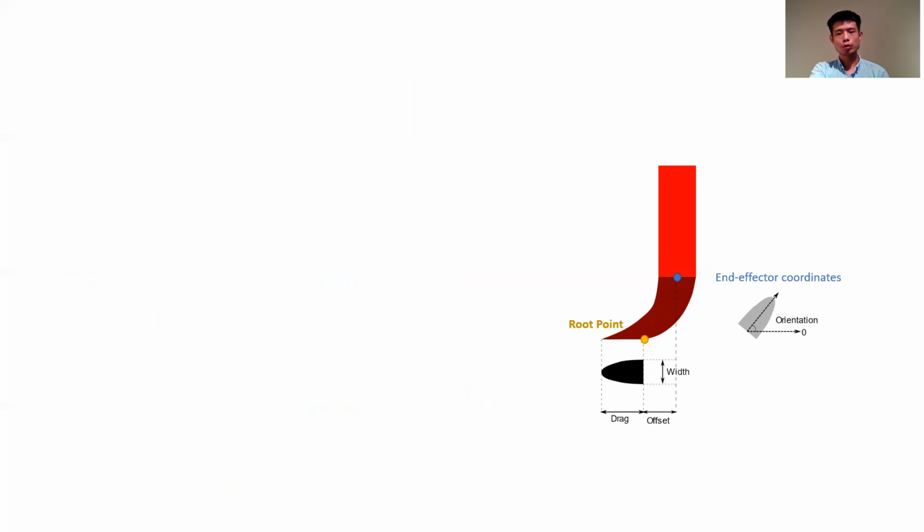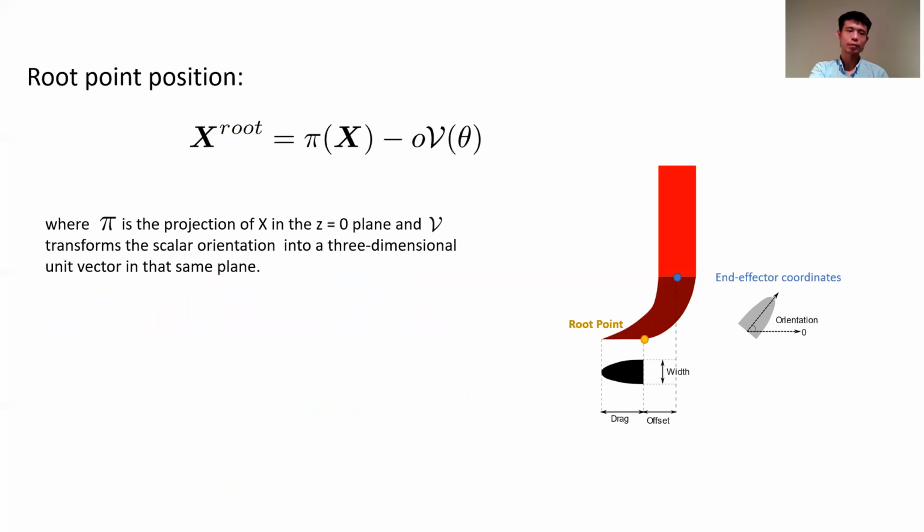Also, we would like to introduce the concept of root point. The calculation of the root point is not hard. Given the end effector coordinates, at first we project them onto the virtual paper plane, which is shown by this pi function. And then we move the projected point following the direction specified by the orientation parameters for a distance specified by the offset parameters. And then we will get the root point coordinates.